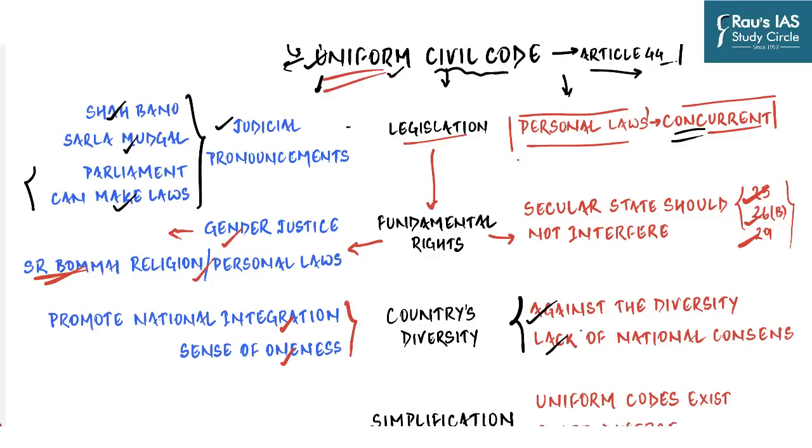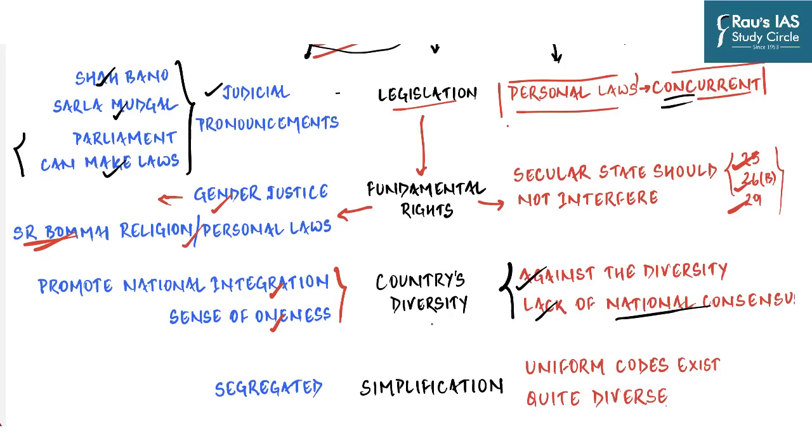And so instead of hurrying for the Uniform Civil Code, what the government, or the Parliament, should first focus upon is creating a national consensus as to whether and to how much extent this uniformity is even feasible and, more than that, desirable. And then finally, the argument about simplification. The proponents argue that Uniform Civil Code is going to simplify laws that are segregated at present based on religious beliefs. The same civil law will then be applicable to all citizens irrespective of their faiths.